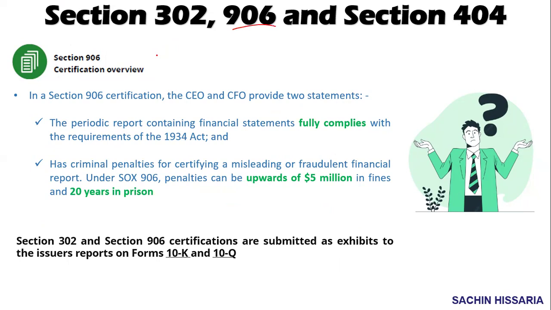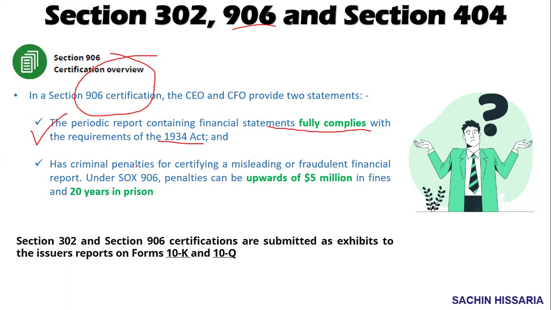Now Section 906, guys. Section 906 talks about the penalty, and also about the company needing to comply with the Sarbanes-Oxley Act, all the provisions of the SOX Act. The company needs to give a periodic report containing financial statements that fully complies with the requirements of the 1934 Act.